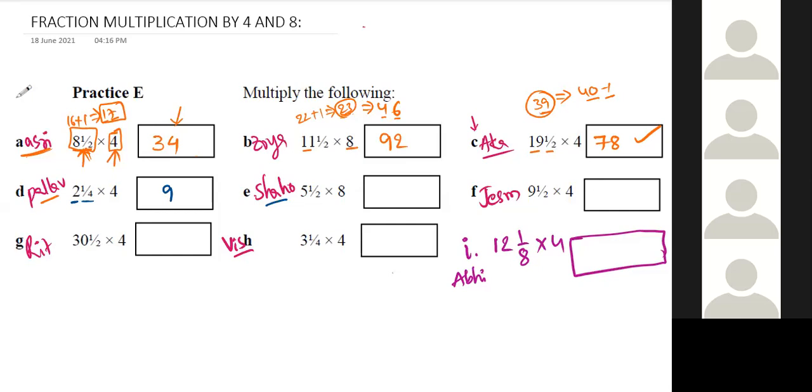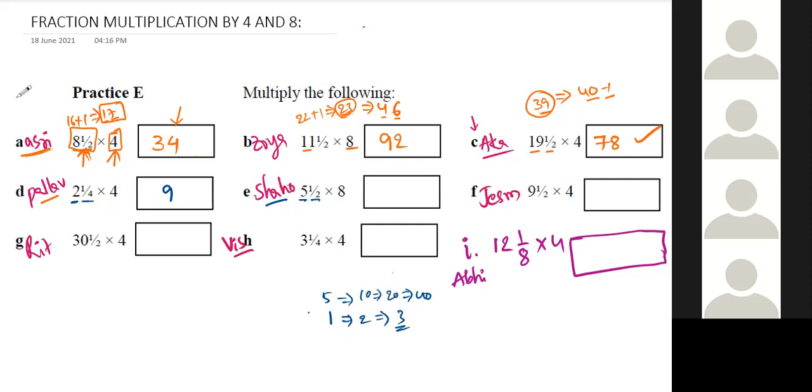Shahu. Yes, sir. Sir, half into 8 we have to do. Half into 4. So half into double. Half double it will be 1. Then one's double it will be 2. And two's double it will be 3. And five's double it will be 10. Then 10's double 20. And 20's double 40. 40 plus 3, 43.